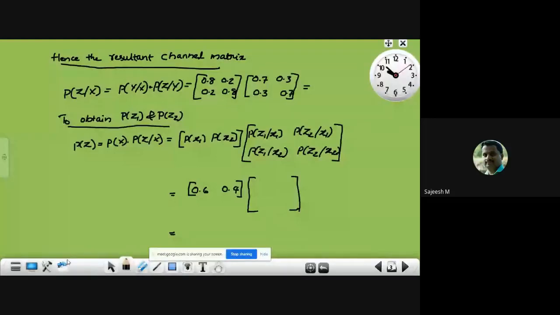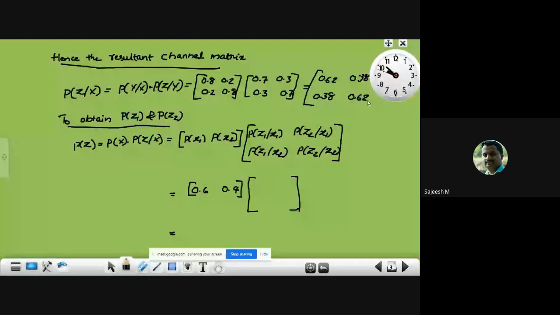Okay, correct. We get 0.62, 0.38, 0.38 and 0.62.